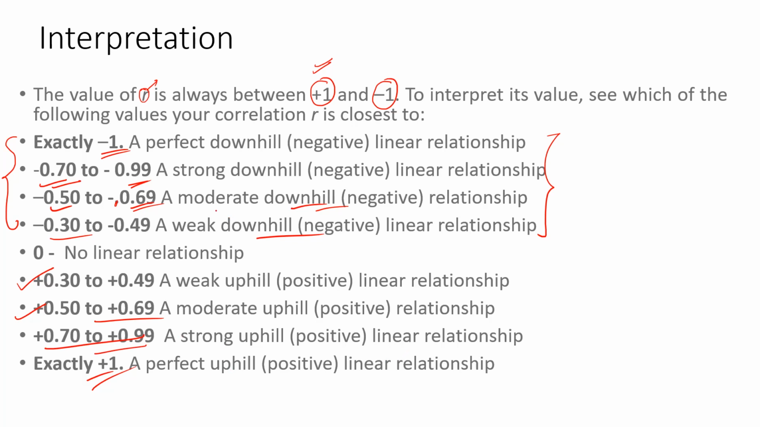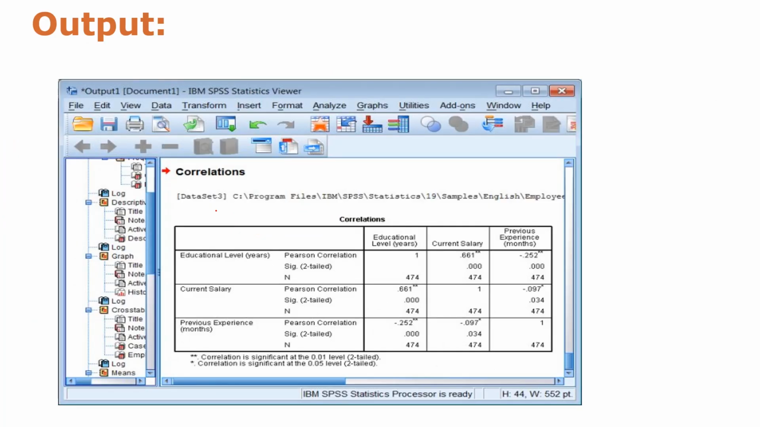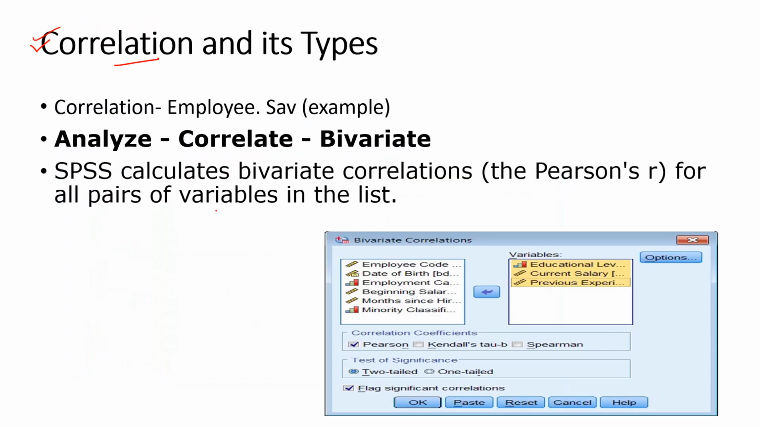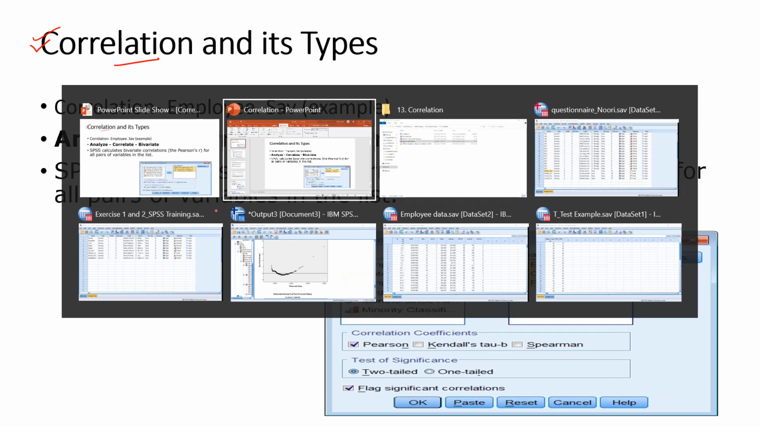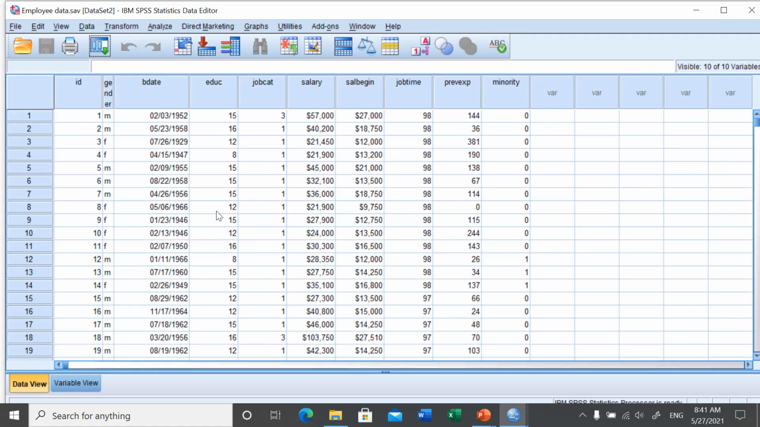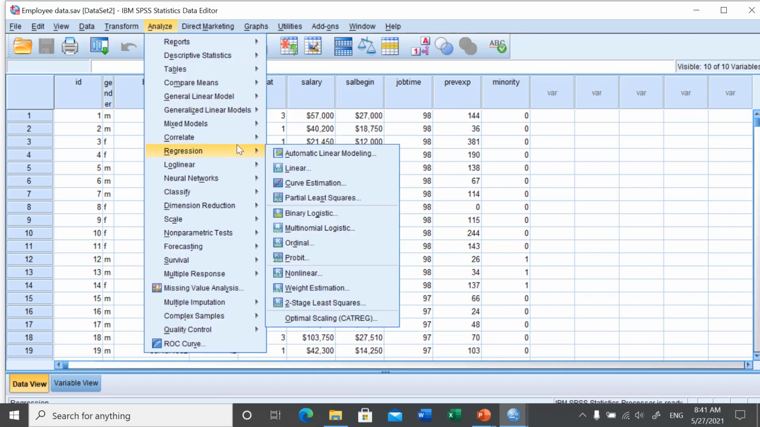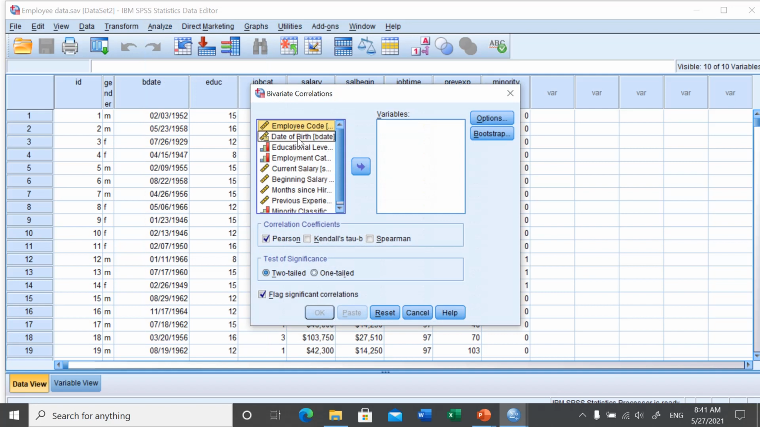So how are we going to see this? We can understand it with the help of an example. We are going to take the same example which we have been following for many of our sessions, the employee data. Here we are going to see how to perform and analyze it. Go to Analyze, then Correlate, then Bivariate. Under Bivariate, suppose we want to see the correlation between education level, current salary and previous salary.